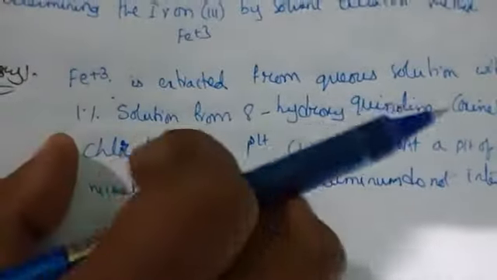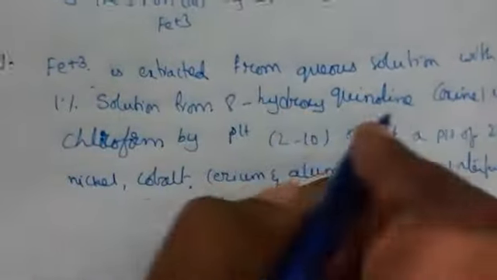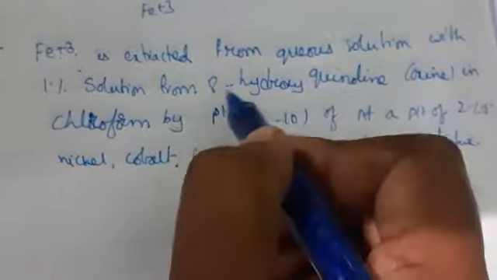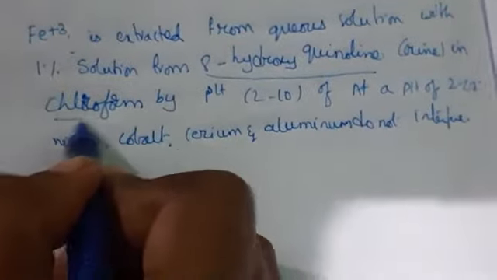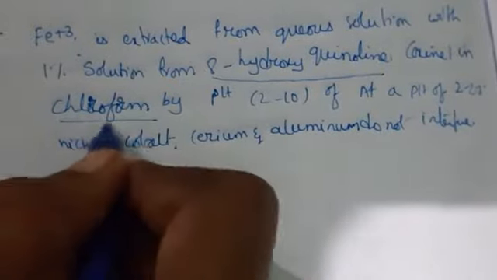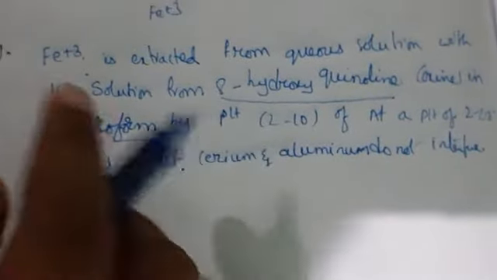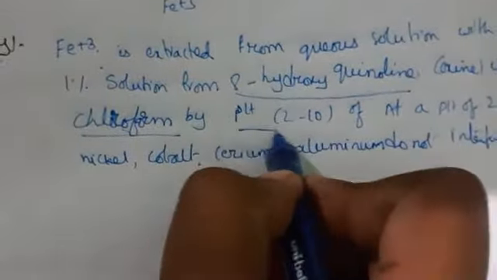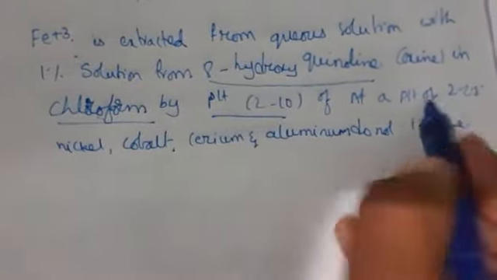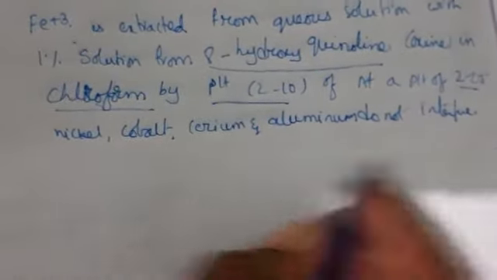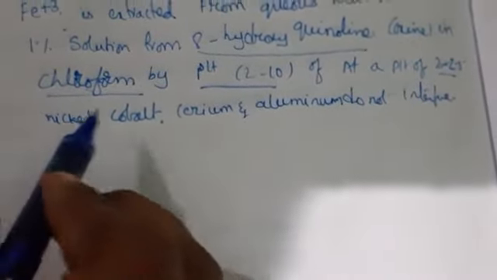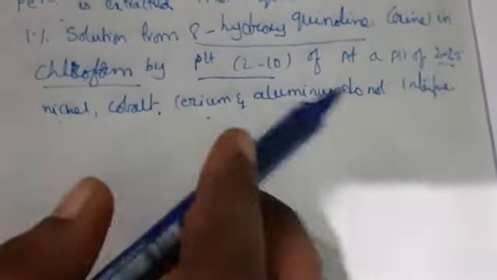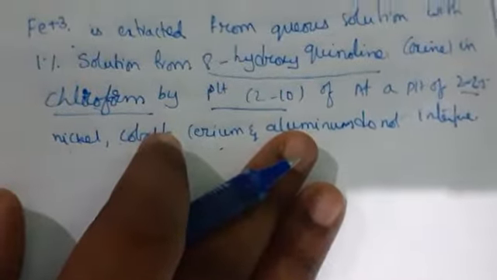It is extracted into an organic compound, 8-hydroxyquinoline, which is dissolved in chloroform, the solvent we have added here. The pH should be maintained at 2 to 10, but at a pH of 2 to 2.5, nickel, cobalt, cerium and aluminium do not interfere here.